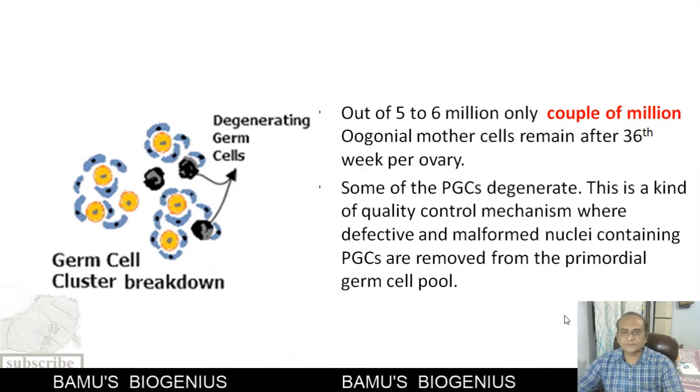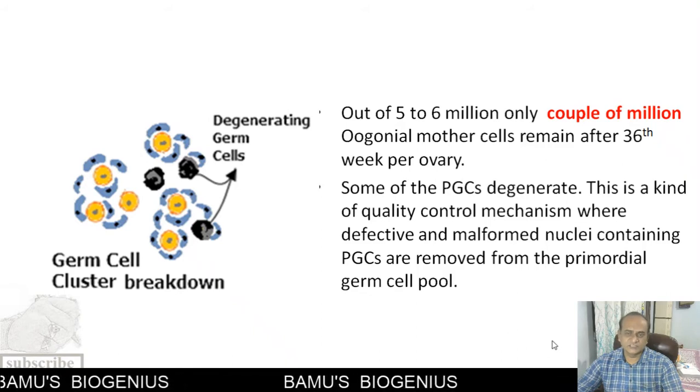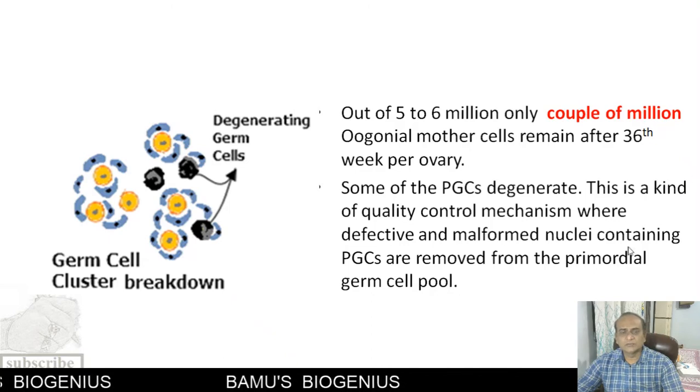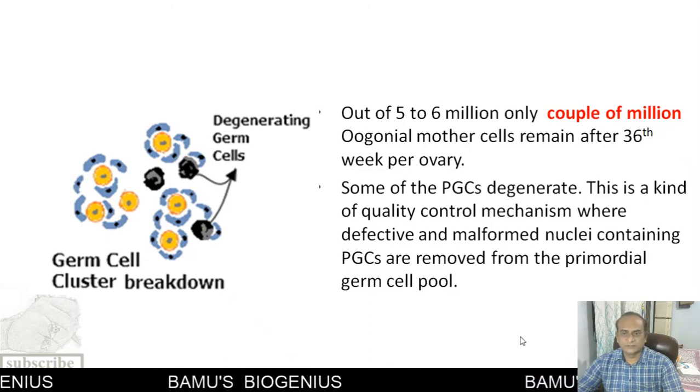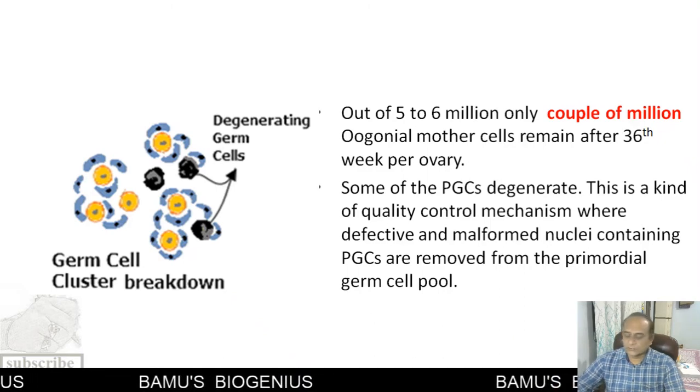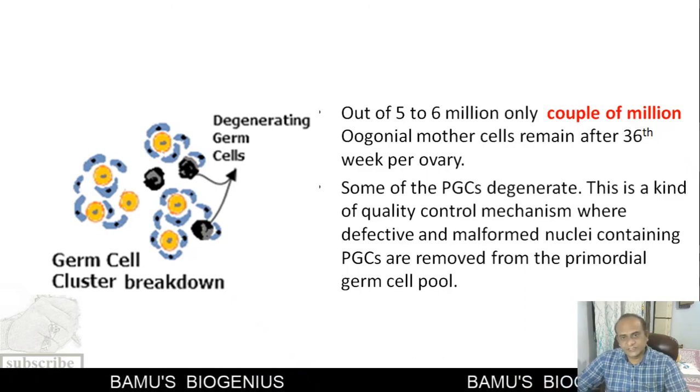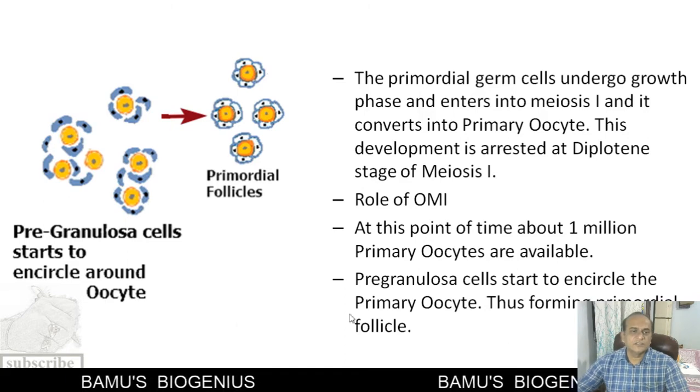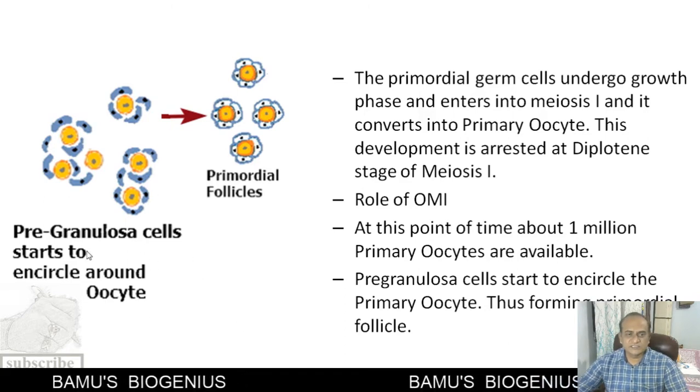So out of the 5 to 6 million primordial germ cells, or we can say oogonial mother cells, only a couple of million remain in the ovary. So this is how it happens. Then these pregranulosa cells start to encircle the oocyte.